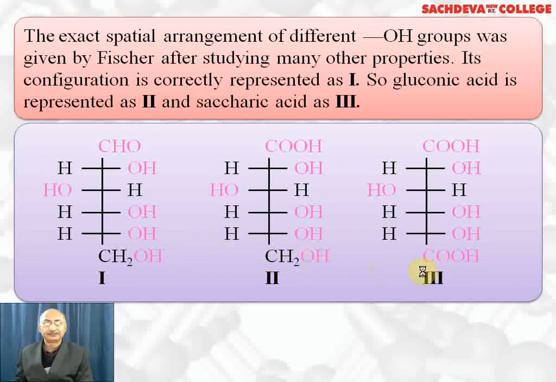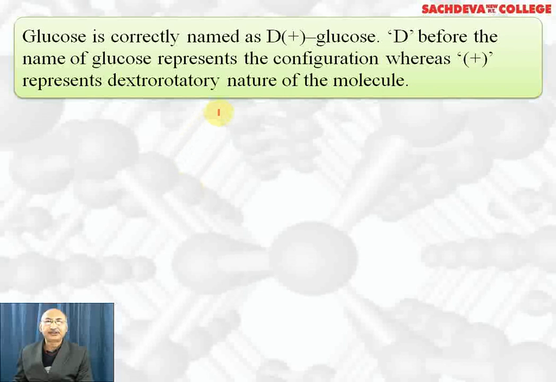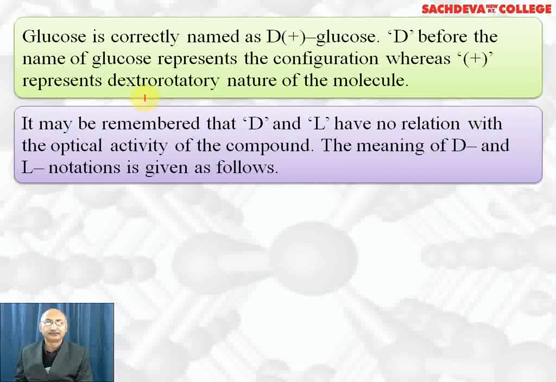in saccharic acid. Glucose is correctly named as D-glucose, D plus glucose. Capital D stands for configuration, whereas plus sign stands for dextrorotatory. It is optically active and rotates the plane polarized light towards right. That's why it is called dextrorotatory. It may be remembered that D and L has no relation with the optical activity or optical rotation of the compound. The meaning of D and L notation is about configuration, and how to decide configuration we'll just explain.